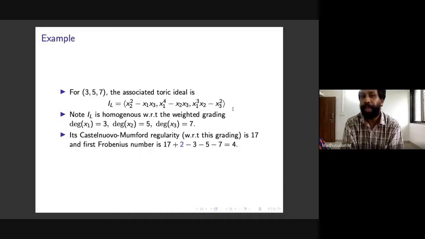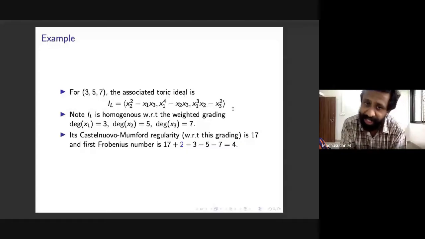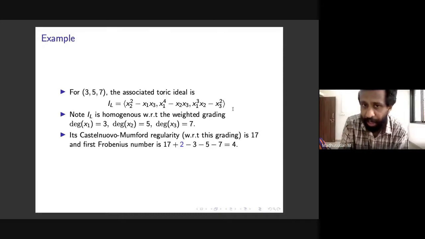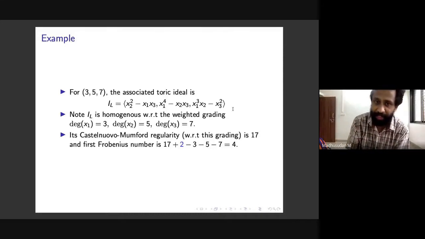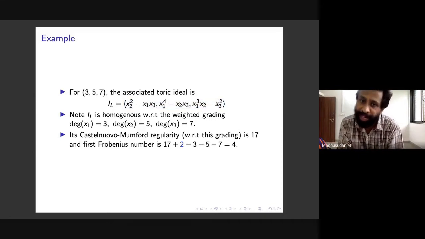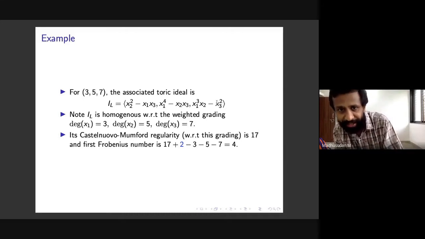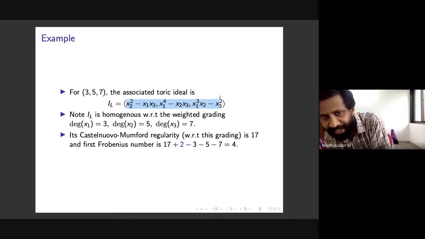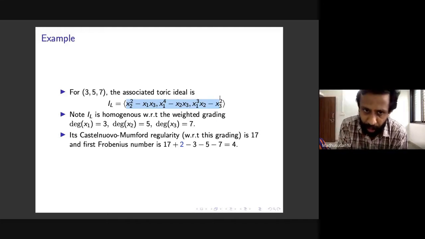For 3, 5, 7, the associated toric ideal is like this. The generating set I gave you in the previous slide is not finite, but in fact you can show that IL has a finite binomial minimal generating set. It is a generating set, and this is the minimal one, to the best of my knowledge. So it's x2 squared minus x1 x3 and so on.